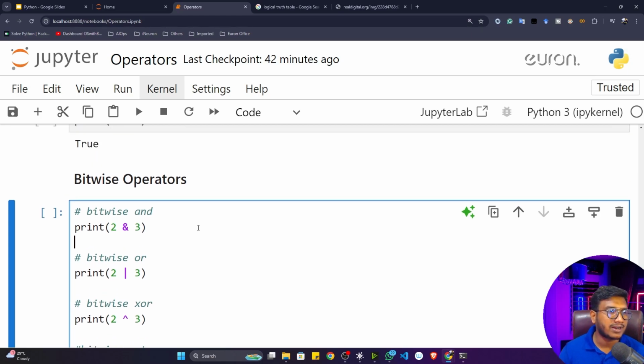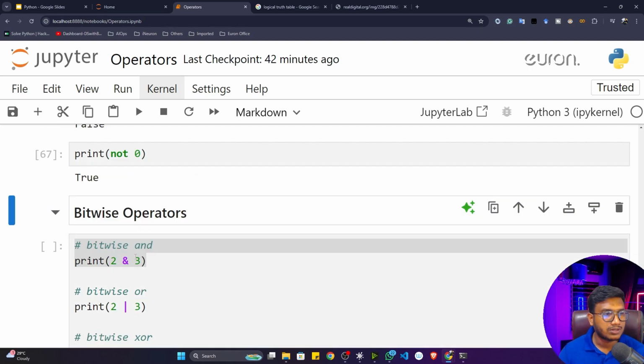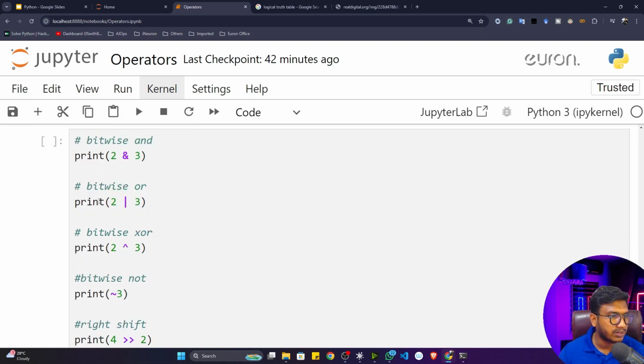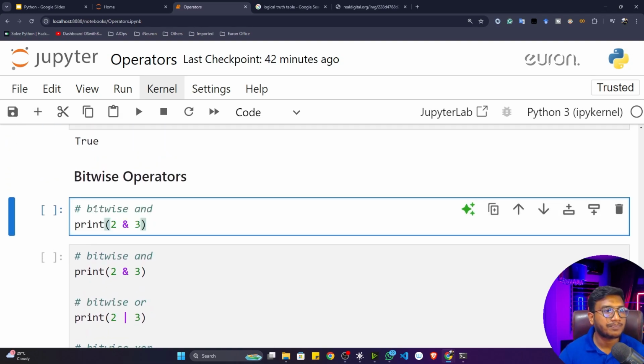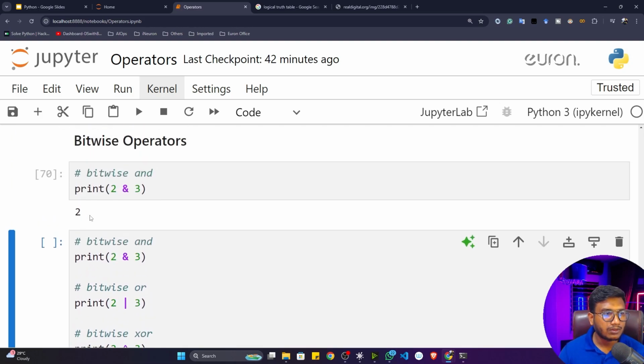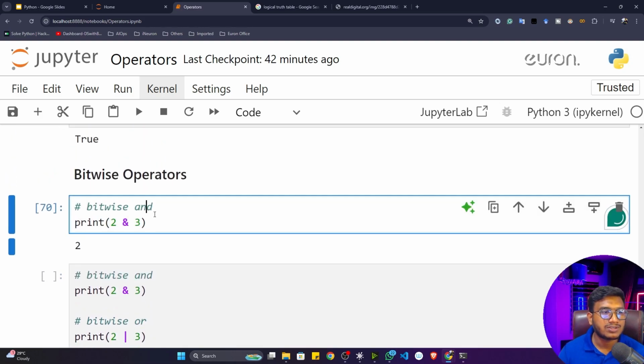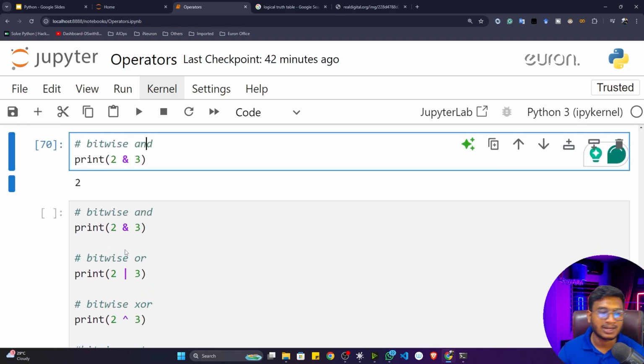So first of all, let's try to understand this particular bitwise AND. How does this bitwise AND work? Let me execute this program individually and show you. If I execute this bitwise AND, see what the output is. The output is 2. How is it giving me this output as 2? Let me show you. If I give you one example, the rest of the examples you can understand by yourself.